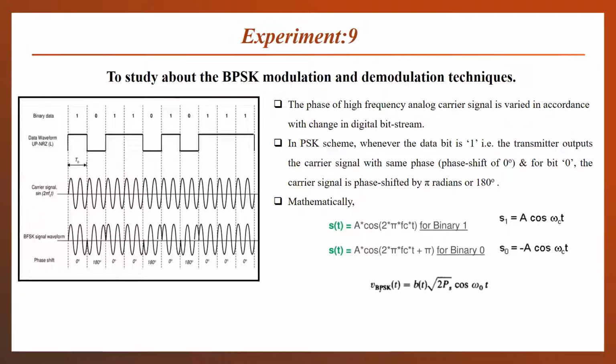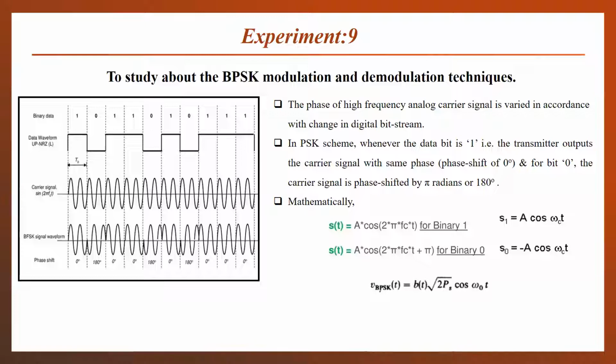For binary PSK, our information signal or data signal is in the terms of binary. The phase of the high frequency analog carrier signal is varied in accordance with the change in the digital bit stream. Our data is in the terms of bits, either 0 or 1, which will change the phase of our carrier. How will the phase change? For example, we have to transmit a bit 1. For the bit 1, we will transmit our carrier as it is.